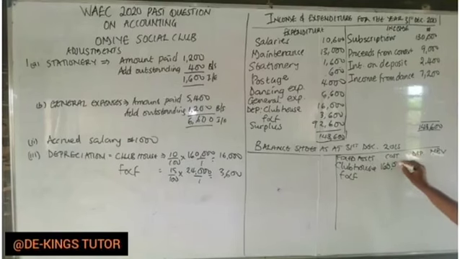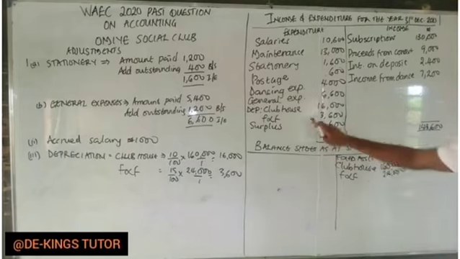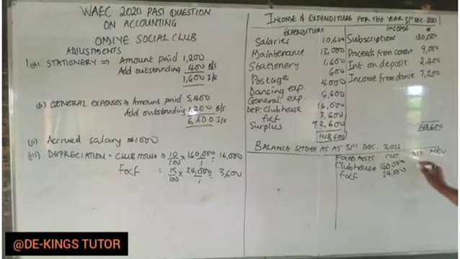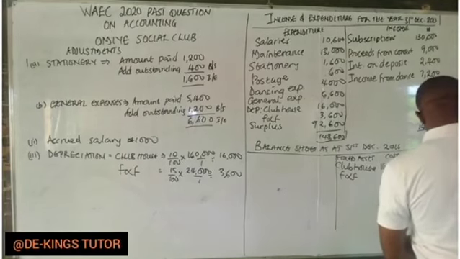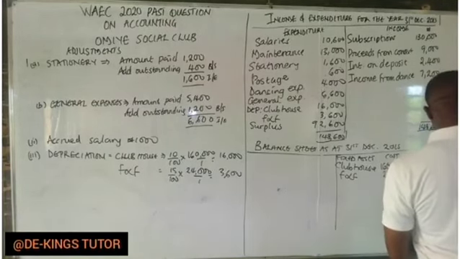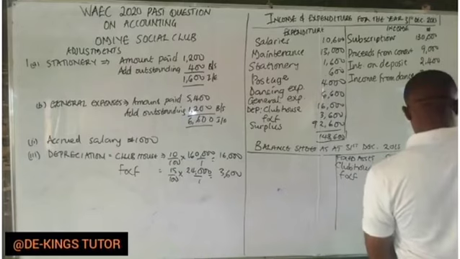There was depreciation for clubhouse, so we're going to less 16,000, while for furniture and fittings it is 3,600. Cost minus depreciation gives you net book value, which is 144,000 for the clubhouse.